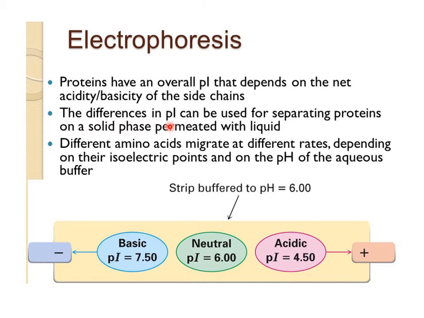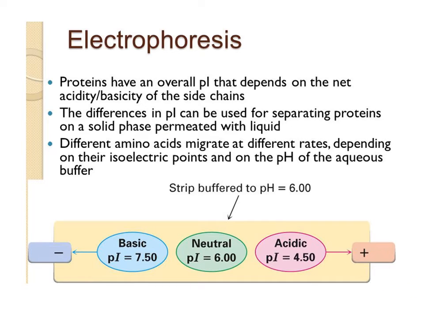The difference in isoelectric point can be used for separating proteins on a solid phase permeated with liquid. Different amino acids migrate at different rates depending on the isoelectric point and on the pH of the aqueous buffer. When you use buffer solutions, depending upon the isoelectric point of the amino acid and its side chain, it migrates towards the cathode or towards the anode.